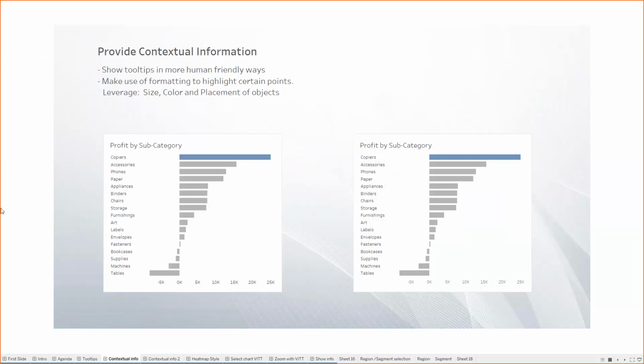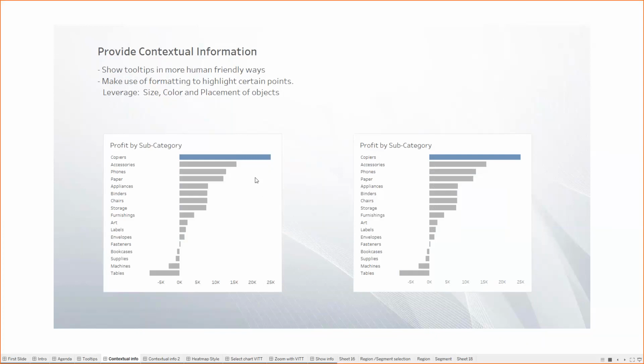The first point is that tooltips provide contextual information. They provide detailed information about a particular point, a particular mark in your visualization. That is the main work done by tooltips. But if you look here, there are two charts shown. They look really similar, but there is a difference in their tooltips when I hover over the bars.